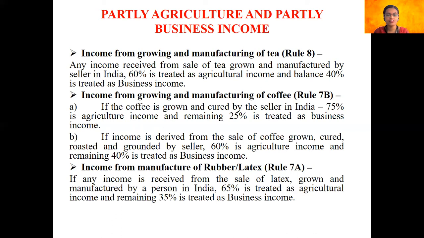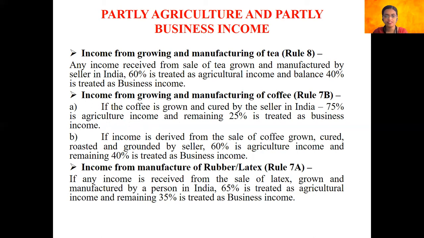The second criterion is any income that an individual earns by growing and manufacturing coffee, which comes under Rule 7B of the Income Tax Act 1961. So if the coffee is grown and cured by the seller in India, then 75% is considered as agricultural income and 25% of the income would be considered as business income, which is taxable.